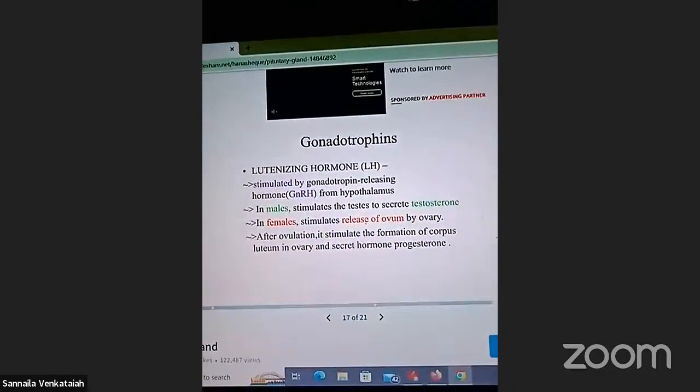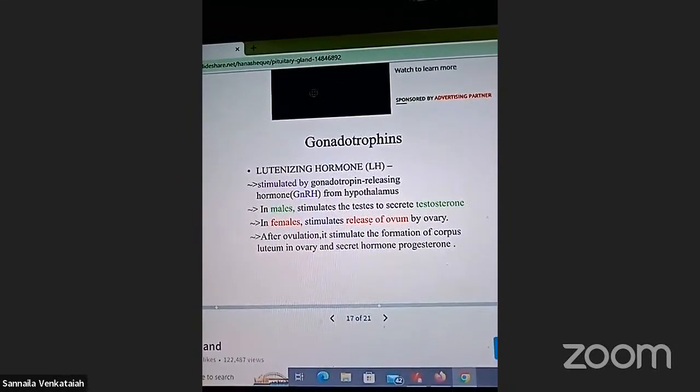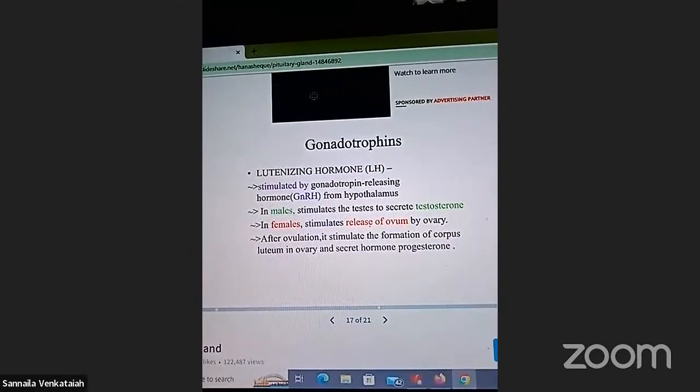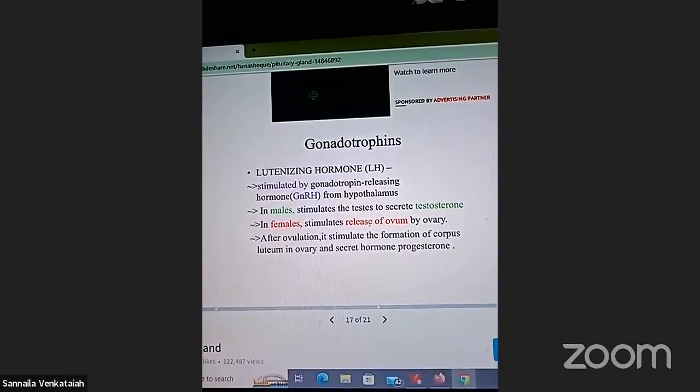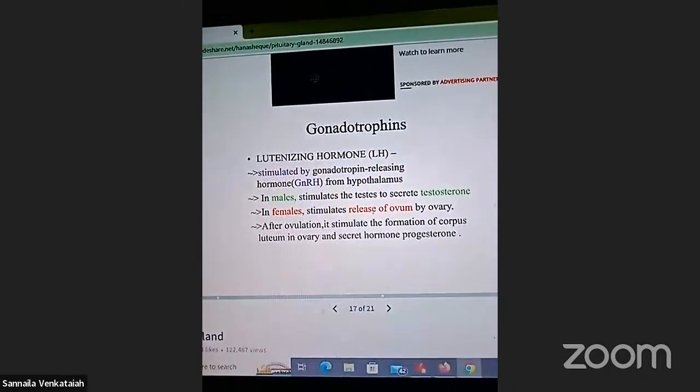The production of ovums is called oogenesis. Sperms and ovums are gametes. Female gametes are ovums, male gametes are sperms. The regulation of this production is called gametogenesis.